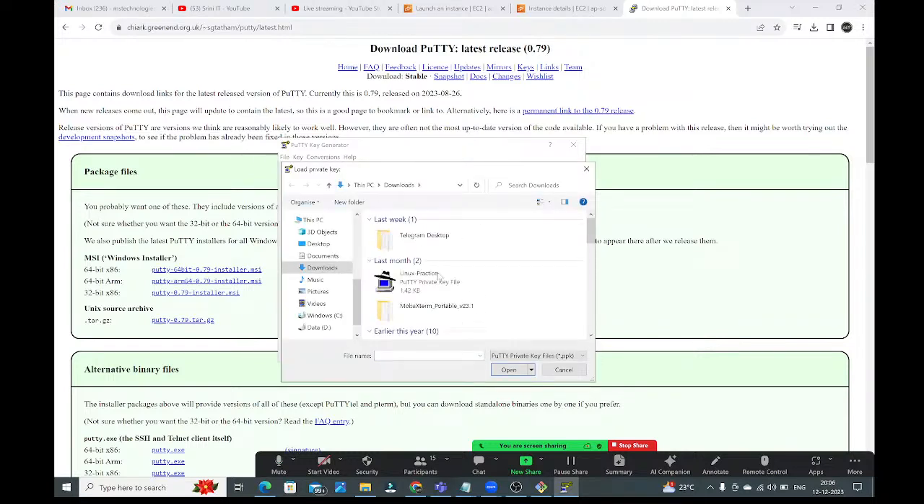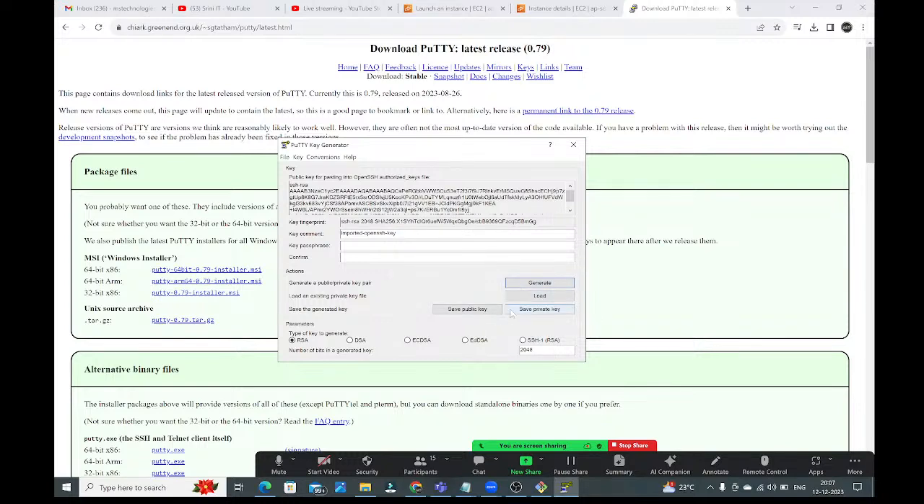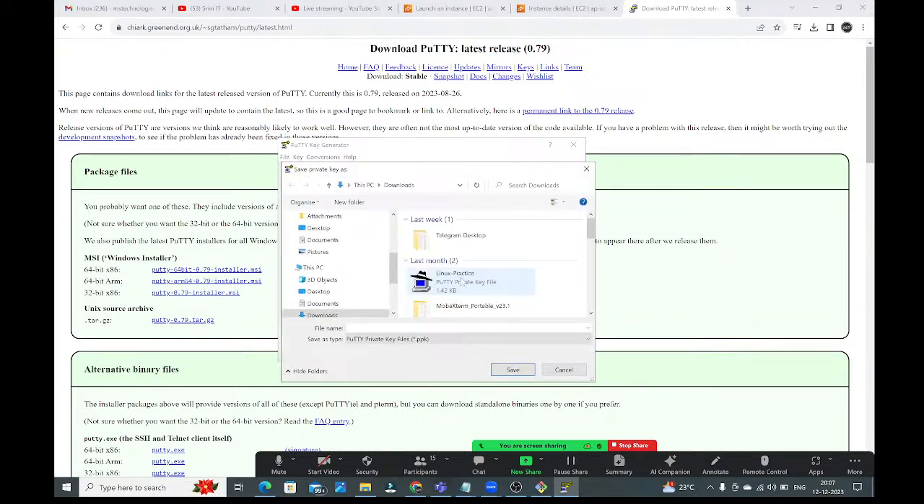Okay, where is it available? In our system. See here, change this to All Files. Here, DevOps 13.pem. This is our private file. And open. Okay. So now here we have Save private key. Now click on this Save private key. Yes. Here, where do you want to save? In the Downloads folder only, I want to save, guys.